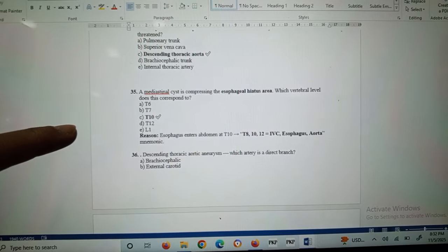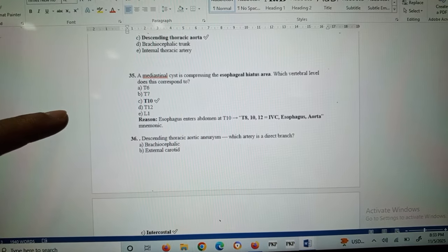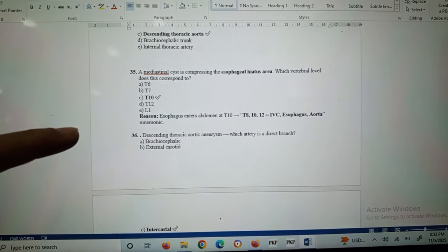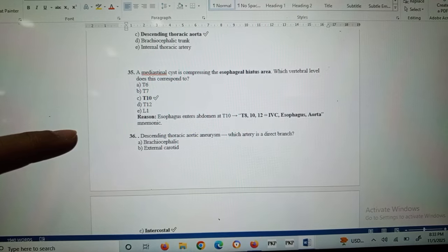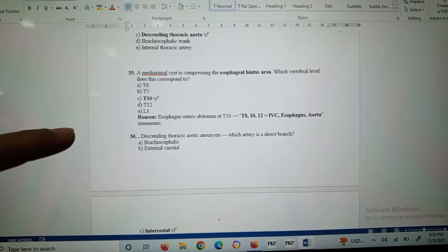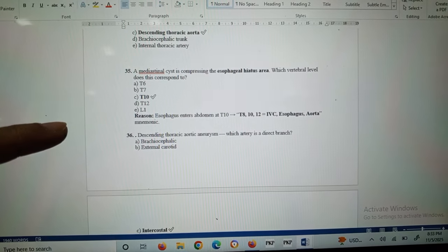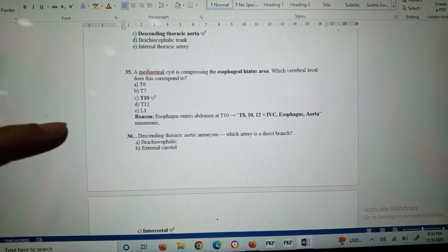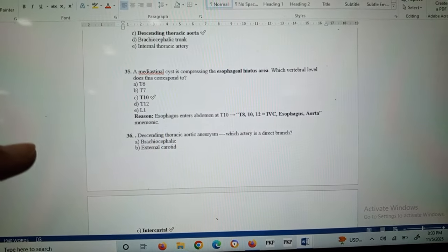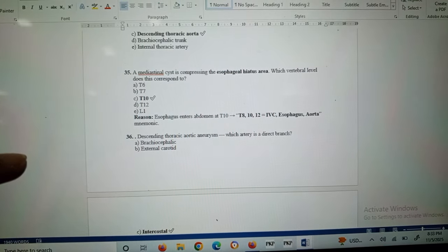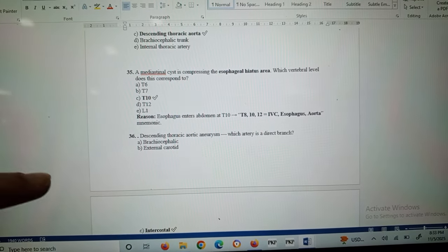A mediastinal cyst is compressing the esophageal hiatus area. Which vertebral level does this correspond to? It corresponds to the level of T10. The esophagus enters the abdomen at the T10 level. T8, T10 and T12 is the mnemonic: IVC at the level of T8, esophagus T10, aorta T12.